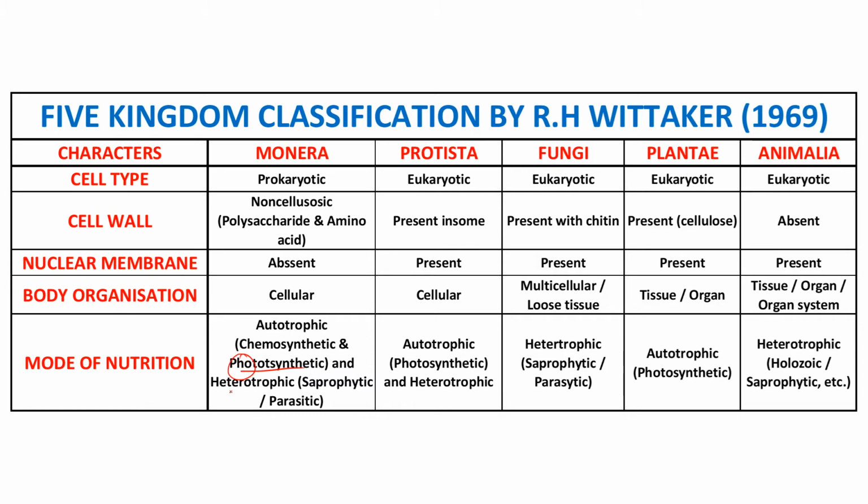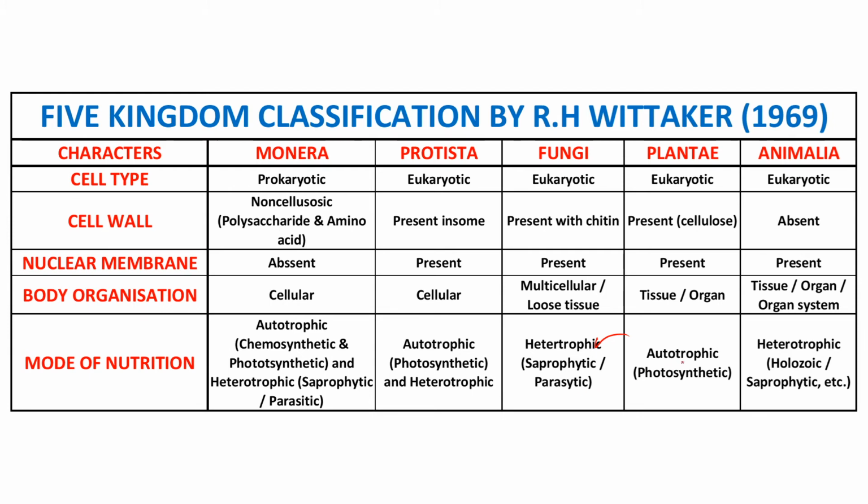And heterotrophic, hetero means other. They depend on other organisms. So there may be saprophytic or parasitic. Parasitic means depending upon other organisms. Next, if you come to the Protista, they are autotrophic and also heterotrophic. If they are autotrophic, obviously they are photosynthetic. Next, fungi are heterotrophic, saprophytic and also parasitic.